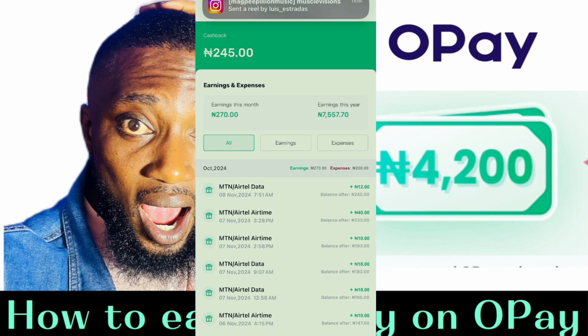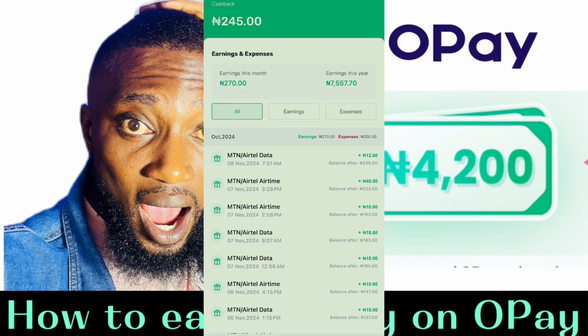So imagine if your normal bank does not do all this kind of stuff. Imagine if you're recharging from your OPay and you are getting some extra cash. This is the amount I've earned so far this month, which is 245 naira, and this happened because I didn't pay more attention to my transactions this month. So this year so far, because I'm not doing more transactions, because I use Petranet for my network, I don't really buy stuff here like that. So you can see how much I've earned so far, 7,000 naira.